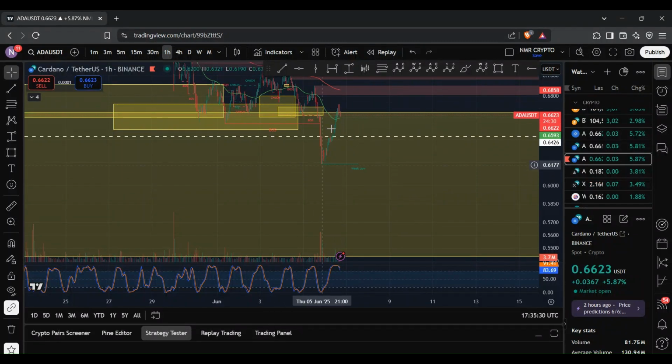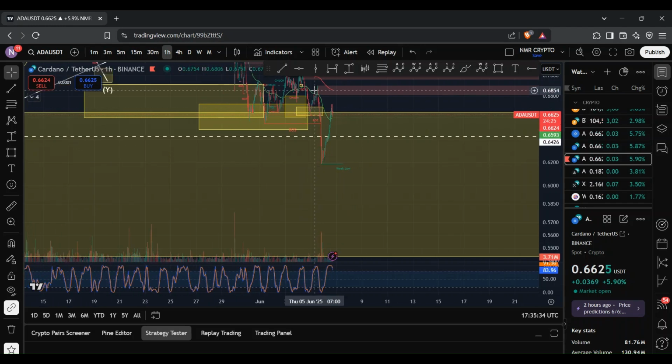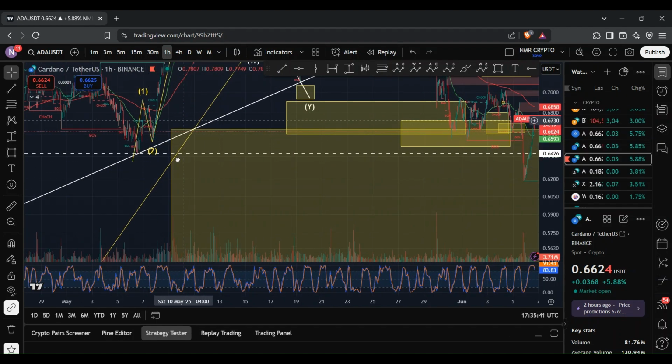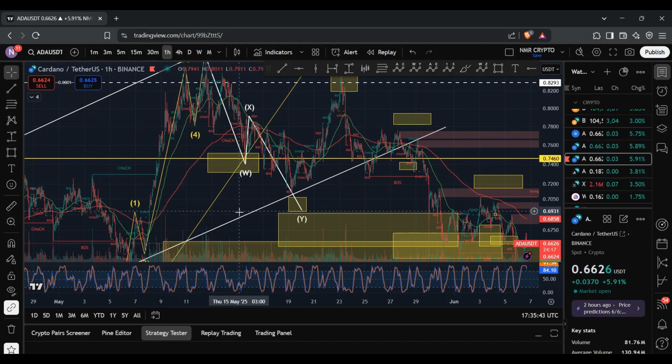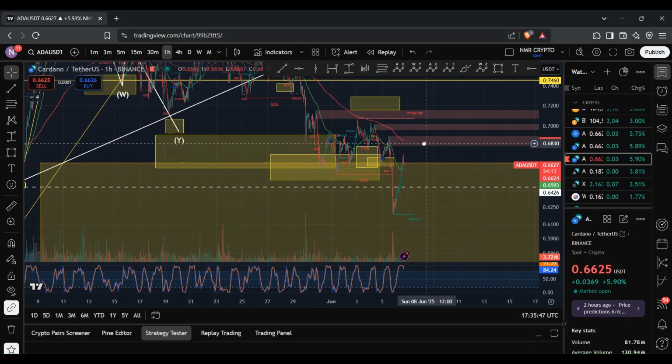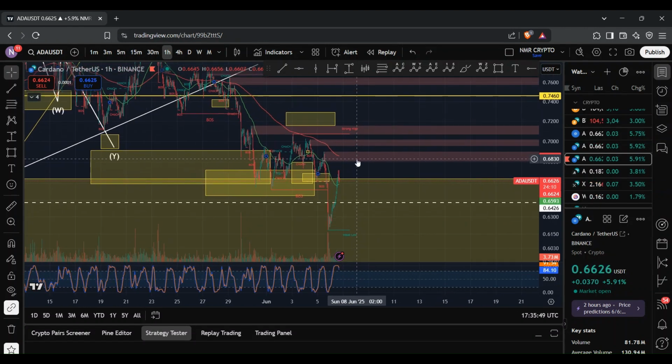So we ended up going even deeper within this region that I've been tracking for the past few days now. And you can see that on the move to the downside, we ended up crossing this level at 64.26 cents, which is our wave one origin within this 5-wave move to the upside that I tracked previously. And because we ended up crossing this level, that then confirmed that we were bearish, which is contrary to what